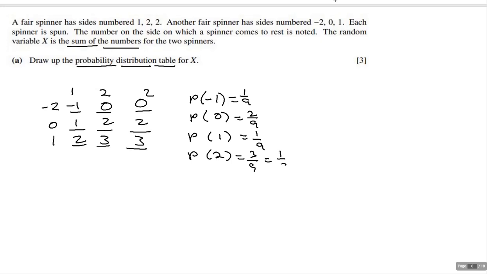And 1/3. For probabilities, it's not the end of the world if you don't reduce the fraction. There's reasons for that, which we'll get to when we get to the next chapter. And then the last possible thing that could have come up is 3. What's the probability of getting a 3? Well, there were 2 of them, so the probability is 2 out of 9.